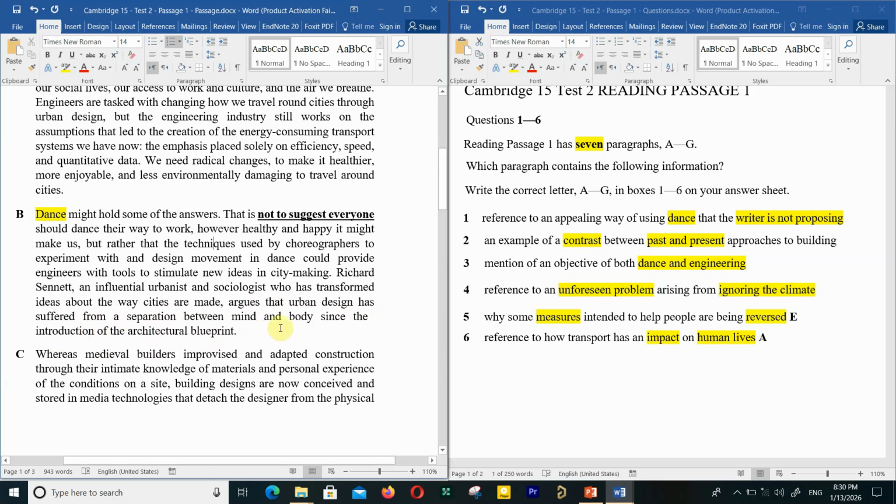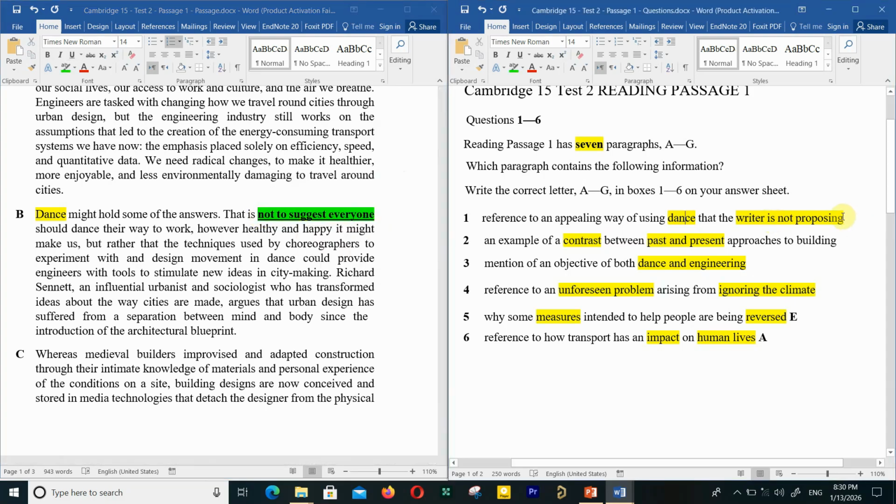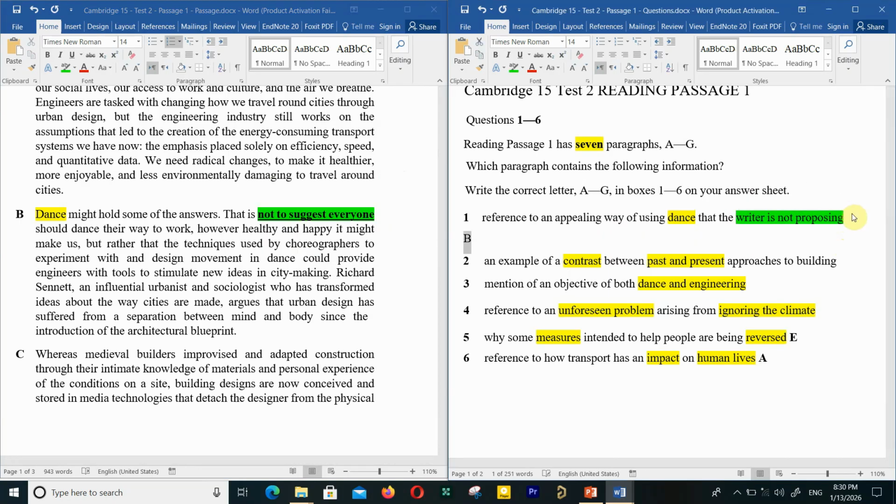So this could be a reference to an appealing way of using dance that our writer is not proposing, because here it says that is not to suggest everyone. So because of this sentence, writer is not proposing. I'm going to choose B, paragraph B for question 1.